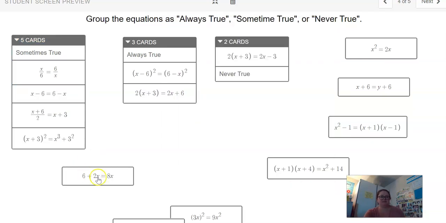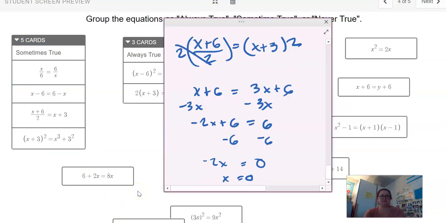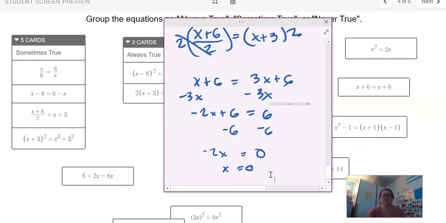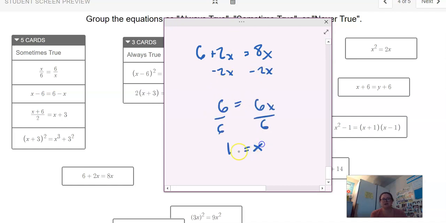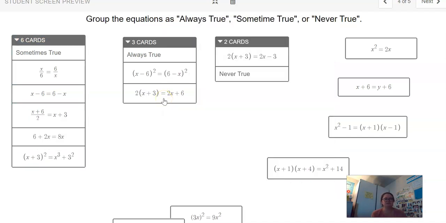All right, 6 plus 2x equals 8x. Any guesses? Maybe you don't have to actually solve this one to get it. Maybe you're starting to get the pattern here of what's going on. Because I can tell you that this only has one solution. The reason I know that is because there's a different number of x's on both sides. So I can already kind of see, I'm looking ahead. If I subtract 2x on both sides, I'm going to be able to solve this. I got 1 for x, which means 1 is the only number that works for x. If I put 0 in, I'd get 6 equals 0, which is not true. So this is sometimes true.